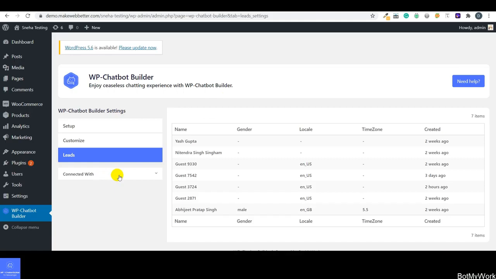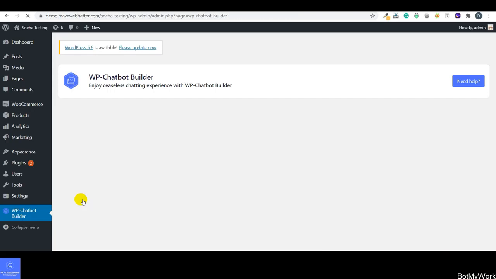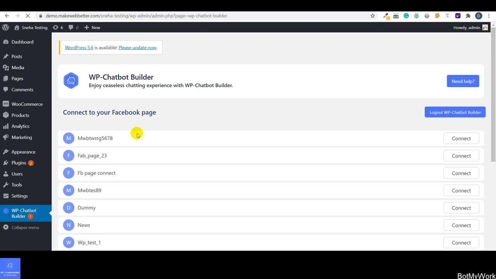You can do it right from here. This is the option you can see. I have clicked on this button which is connected with, and the current page is page disconnection check. This was the business page with which I had connected the bot when I enabled the plugin. If you want to disconnect, simply click on this button which is disconnect, and as soon as you click on it, you will be redirected to the Facebook pages. As you can see, guys, these are the different Facebook pages.